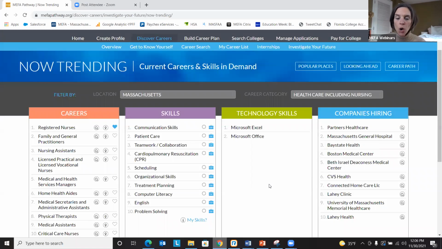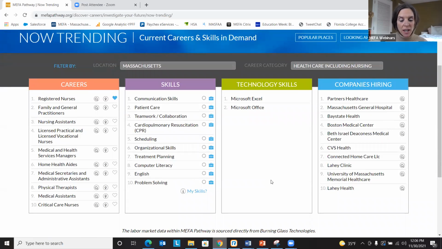Once we select our location and our career category, you'll see top careers based on our filters here, top soft skills, top technology skills, and top companies that are hiring.